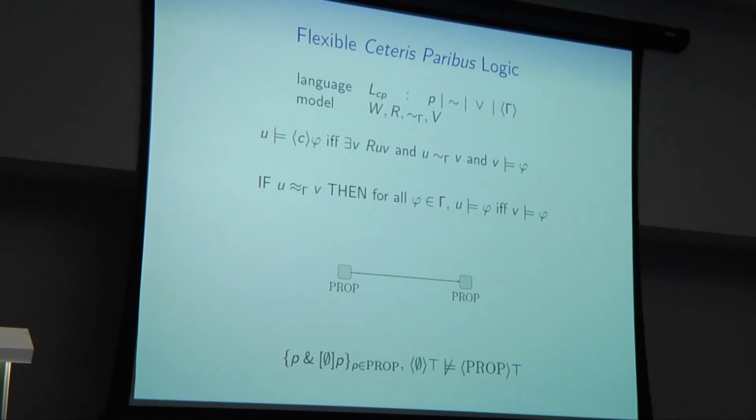So we call this flexible Ceteris Paribus logic, very similar to the original case, except that we have a one-way condition here instead. So each of the gammas here are interpreted by equivalence relations in the structure. I realize, sorry, that should be a double tilde there rather than a single tilde.